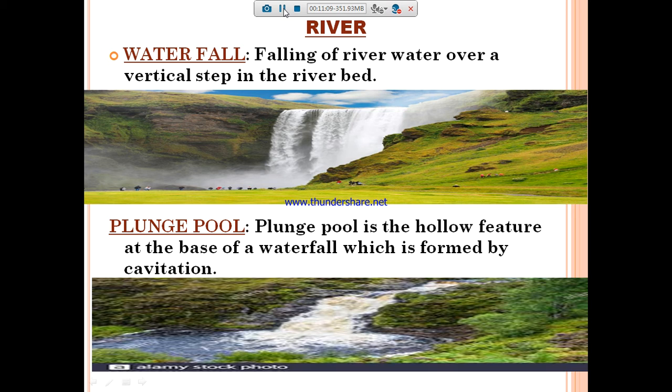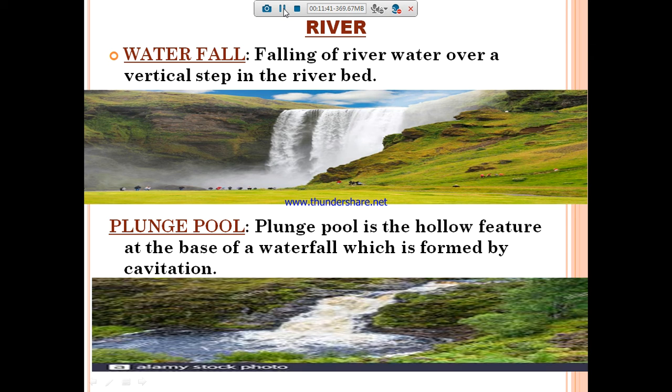So when rainwater or river water is falling in a vertical shape, it is called a waterfall. Where is it falling? In the river bed, like a pond. See the second picture. The waterfall flows down into a pond-like shape, and that pond is called the plunge pool.